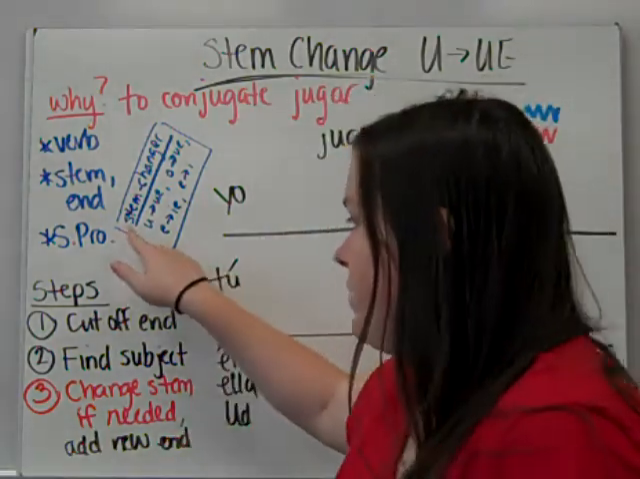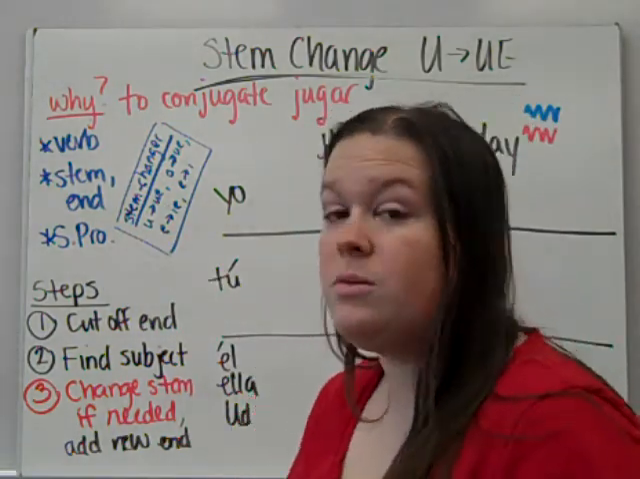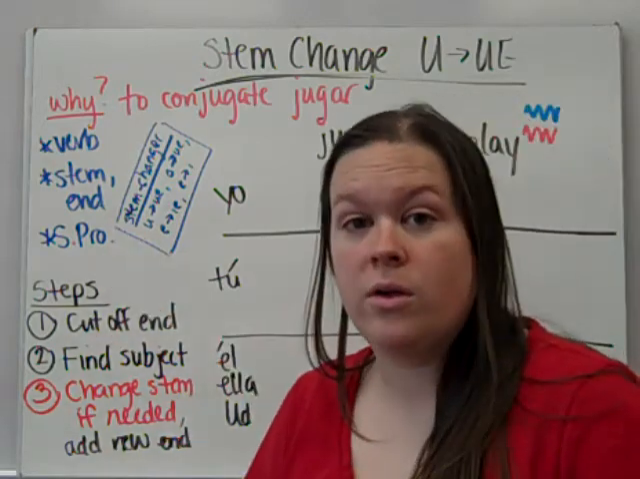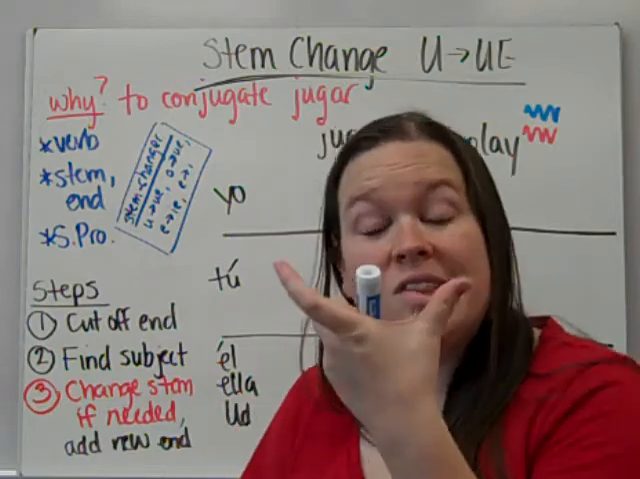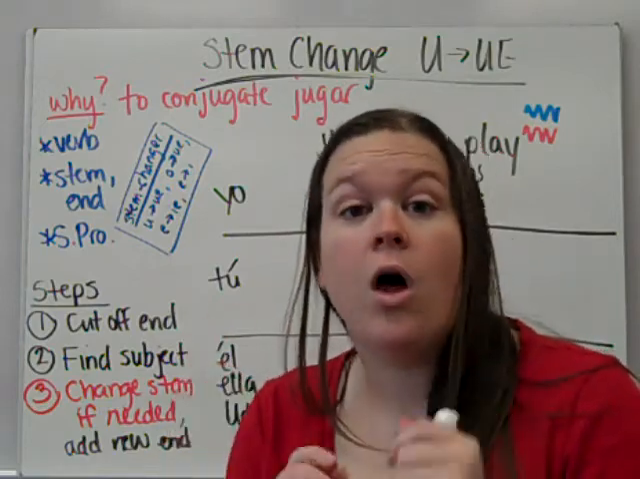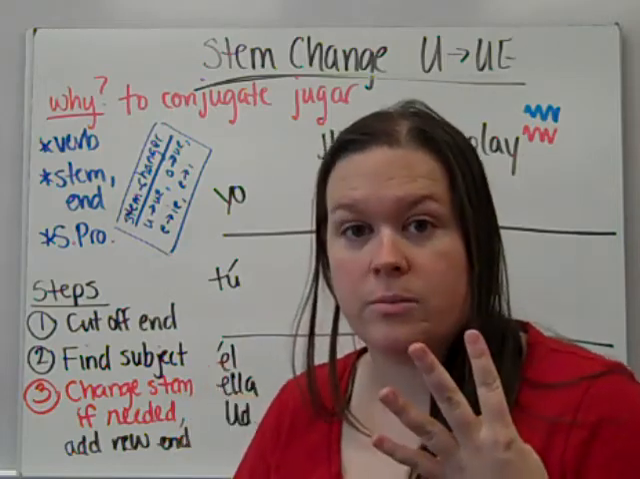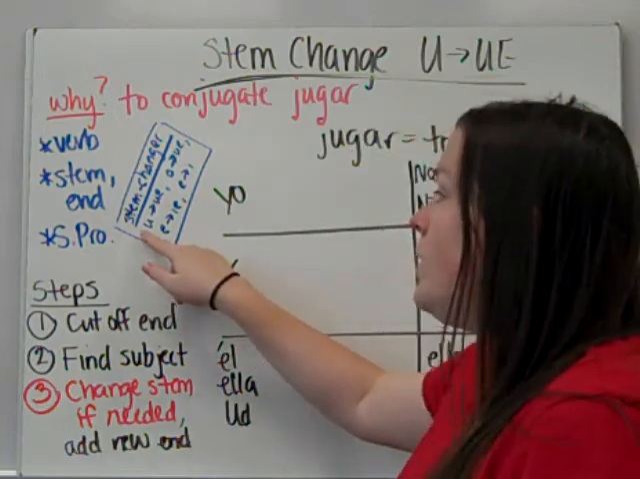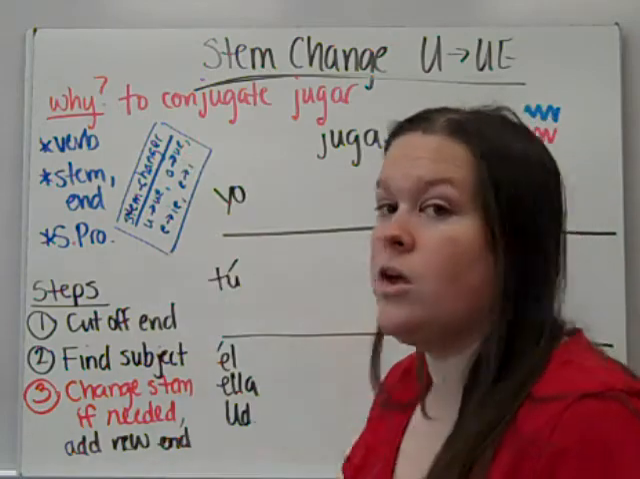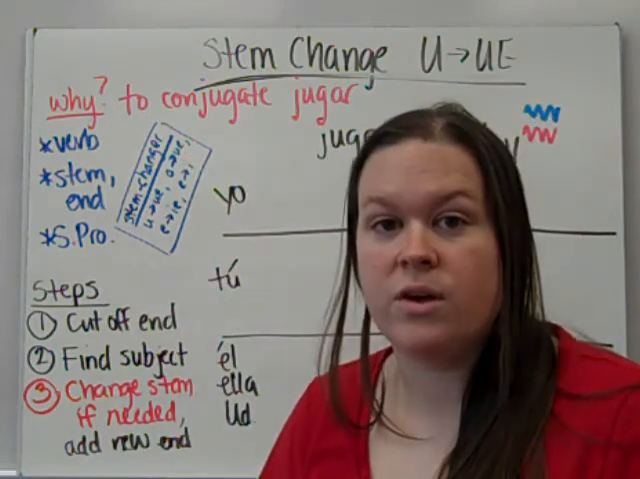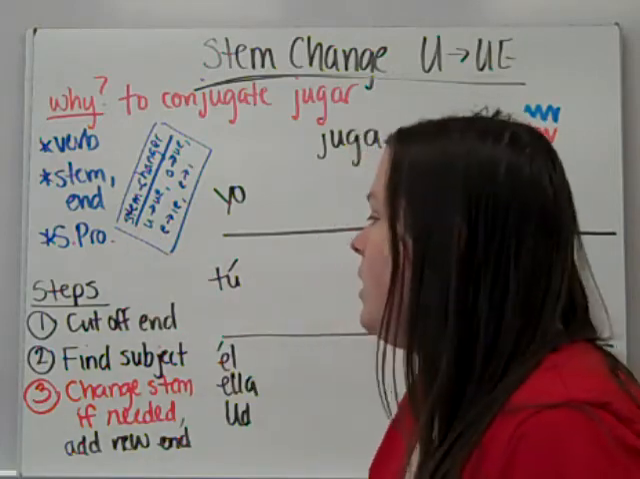Now, the new term that you need to know today is stem changer. This means that this is a verb where, in addition to the end changing to agree with the subject, the stem of the verb, the first part, is also going to change. And we'll show that in a second. There are four types of stem changers: U to UE, which we're going over today, O to UE, E to IE, and other specific verbs go E to I. And we're just talking about U to UE today.